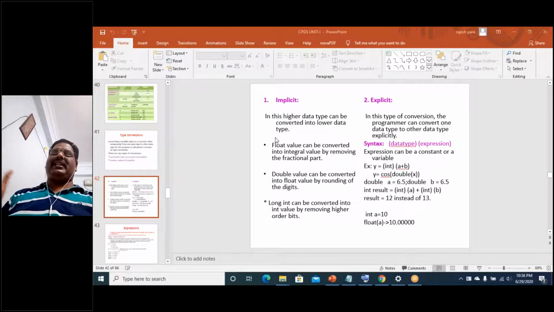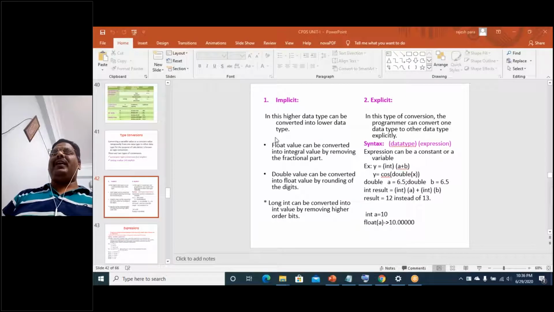The compiler will take care of it, and there is nothing to specify externally. For example, we have already discussed data types: int has 2 bytes, whereas float has 4 bytes.